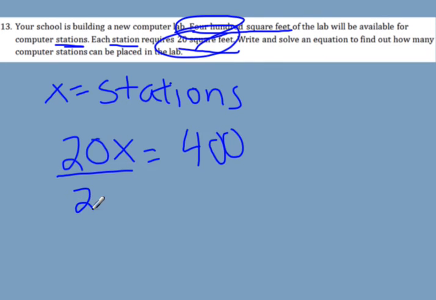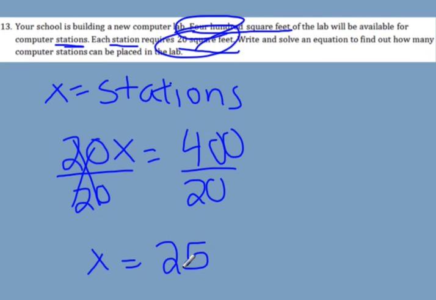So now I'm going to solve that for x, and I'm going to divide both sides by 20. 20 divided by 20 cancels out, and I'm left with x. 400 divided by 20 is going to give me 20... 25. Now, since this is a word problem, we need to put that into context of the problem. What did x equal? Well, x equaled stations. So that means that 25 stations are available.